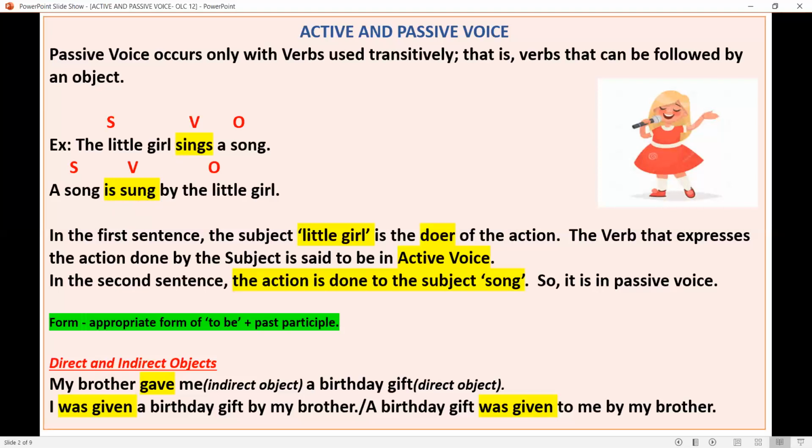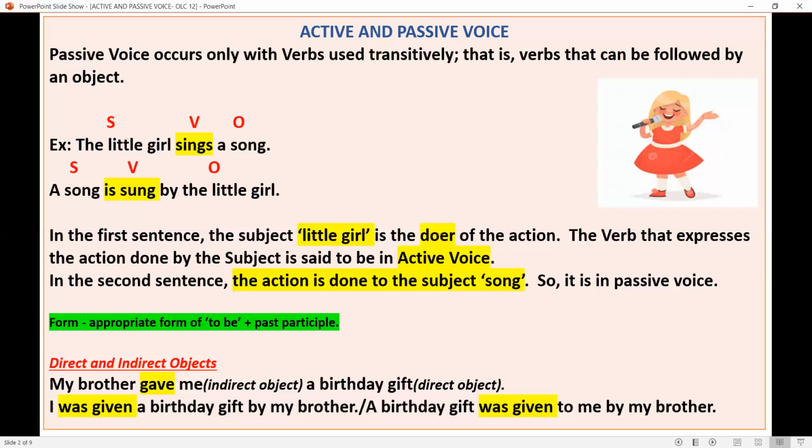Now, if a sentence has got two objects, if the verb has got two objects, that is direct and indirect object, then how to change the voice? Look at this sentence. My brother gave me a birthday gift. Here, my brother is the subject, gave is the verb, me is the indirect object, a birthday gift is the direct object.